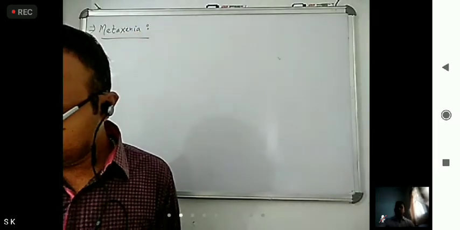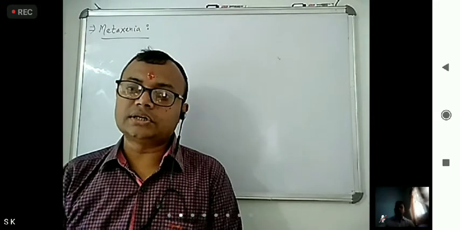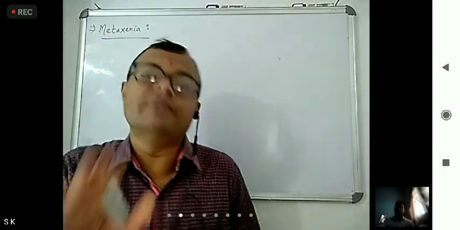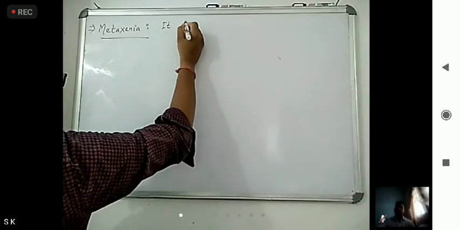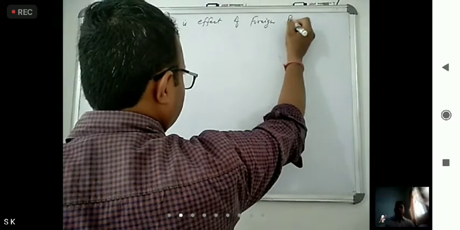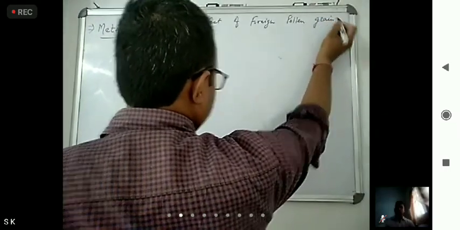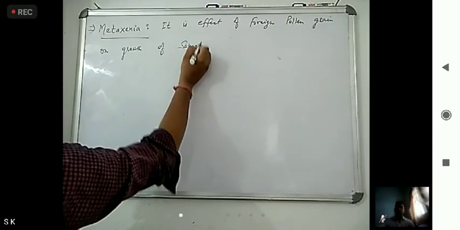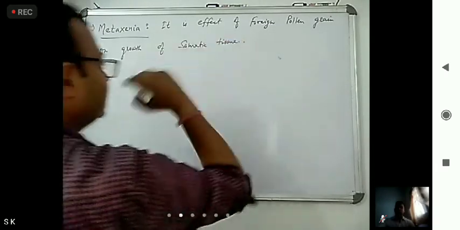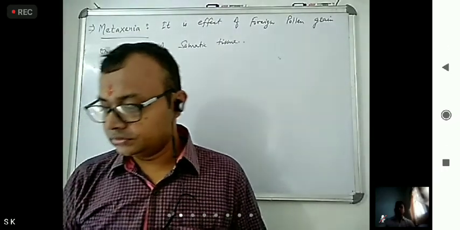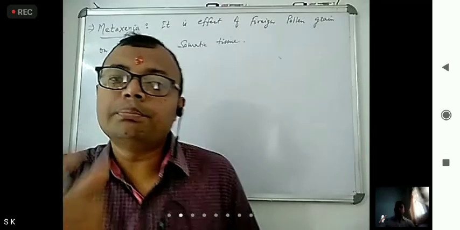So metaxenia means the effect of foreign pollen grain on the growth of somatic tissue. It is known as metaxenia.